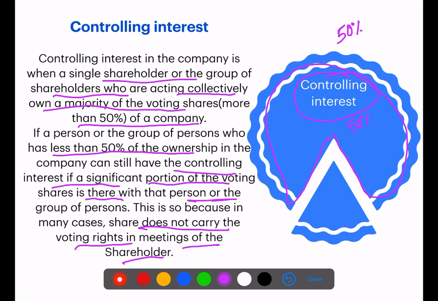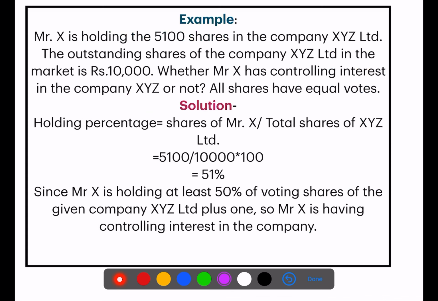All right, let's understand it with the help of an example. Mr. X is holding 5100 shares in the company XYZ Limited. The outstanding shares of company XYZ Limited in the market is 10,000. Now the question is whether Mr. X has controlling interest in the company XYZ. All shares have equal votes. To understand this question, we should know the holding percentage of Mr. X. So first we will calculate the holding percentage.